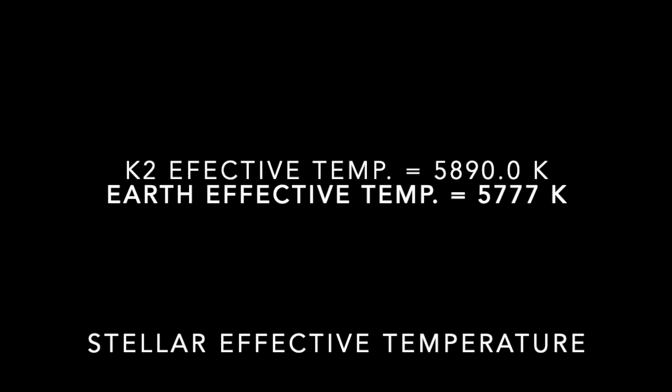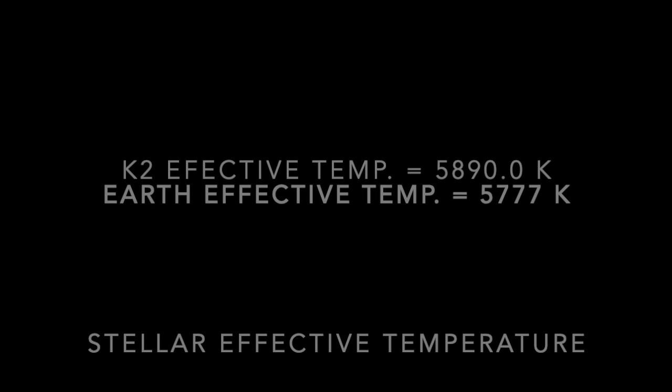Stellar effective temperature. The effective temperature of a star is equal to the temperature of a black body that emits the same amount of luminosity. Also, the smaller the wavelength of light emitted by a star, the hotter it is. Therefore, by measuring its light wavelength, we can find the effective temperature, which represents the temperature on the surface of the star. Our stellar effective temperature is about 5,890 Kelvin compared to the Sun's effective temperature, which is 5,777 Kelvin.